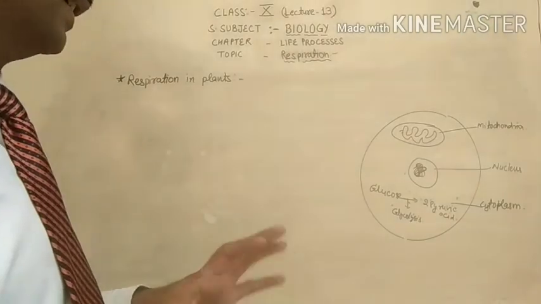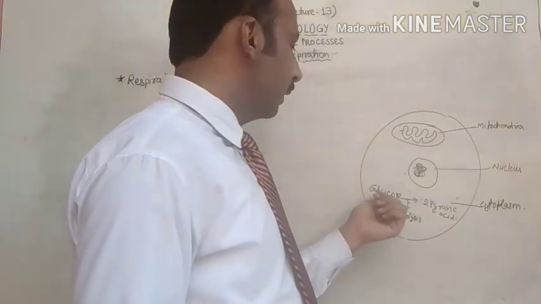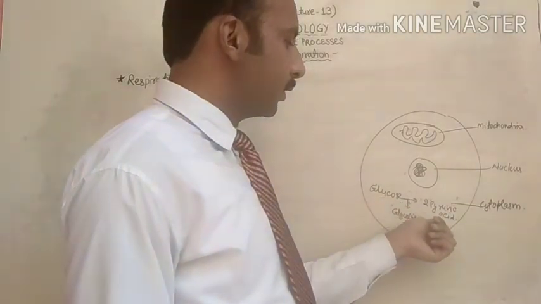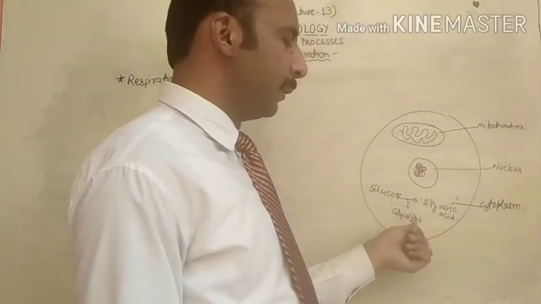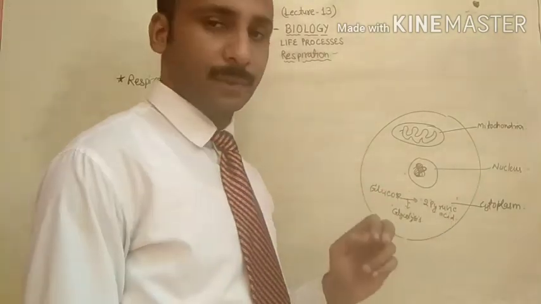Pyruvic acid or pyruvate, both are the same thing. Glucose first of all converts into two molecules of pyruvic acid by the process of glycolysis, and this process takes place in the cytoplasm.